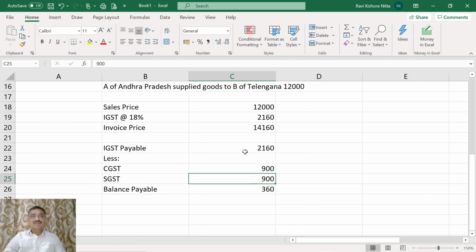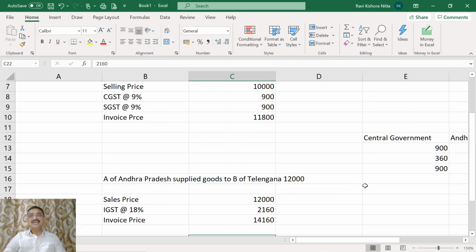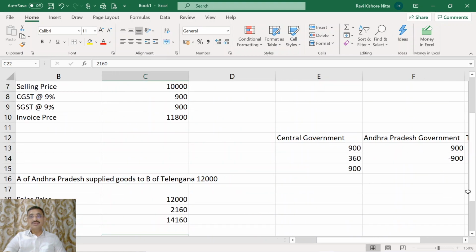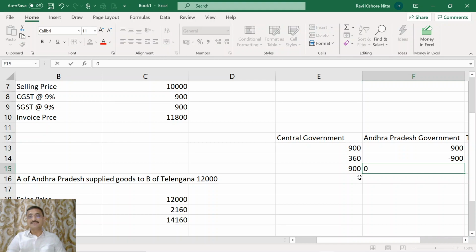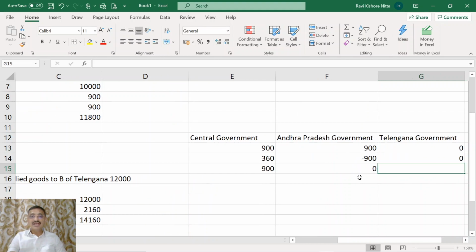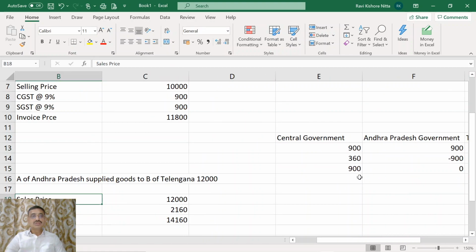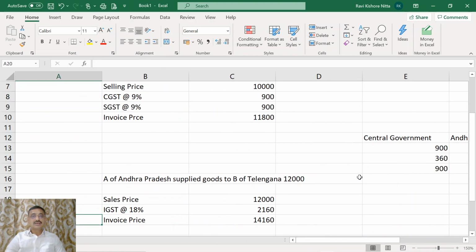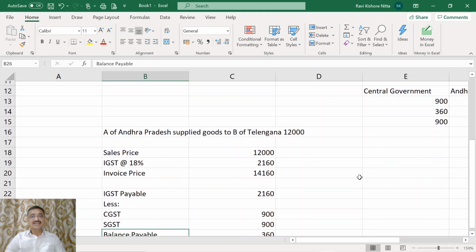SGST utilized for the payment of IGST has been transferred by Andhra Pradesh government to the central government. So central government has received the money of 900 from Andhra Pradesh. Okay. So this is how this transaction of A to B has been done.